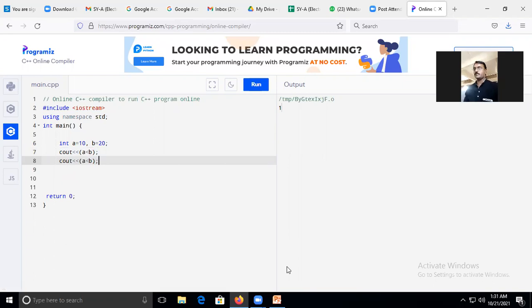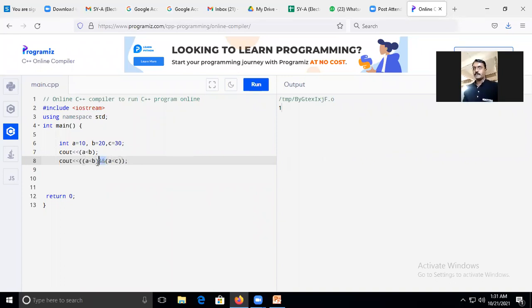So what are those logical operators? Logical and, logical or, and logical not. Logical and I will go first. I'm giving only one sample example here. I will take one more variable, c is equal to, let's say, 30. What I'm going to check here is the true condition: a is less than b and a is less than c. Both are true.